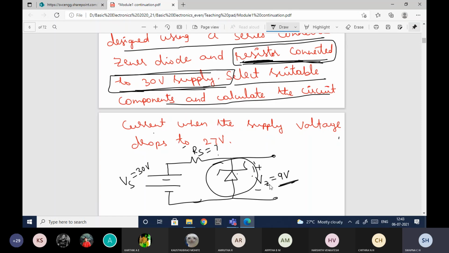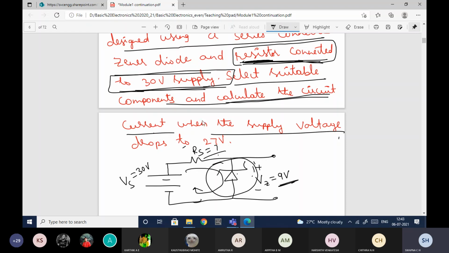By properly choosing the RS value and the Zener diode, you first design the circuit. Then he is asking you to calculate the circuit current. Because everything is connected in series, the same current will flow throughout the circuit.